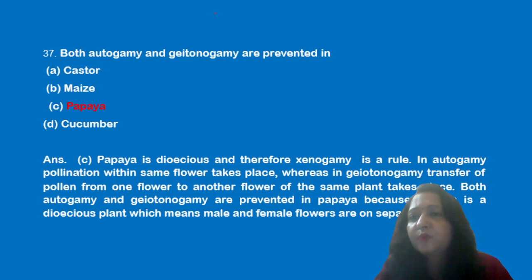Next question is, both autogamy and geitonogamy are prevented by castor, maize, papaya or cucumber. Now we know that papaya is a plant where both autogamy and geitonogamy are prevented.